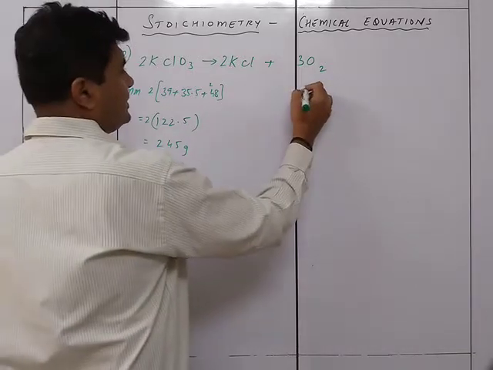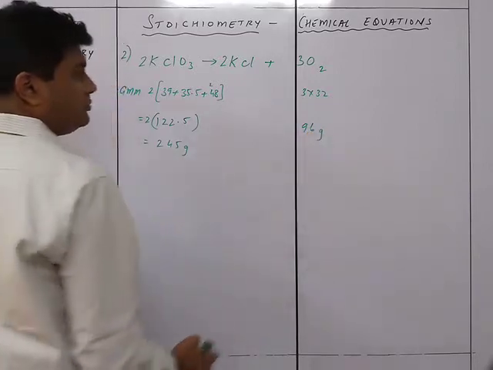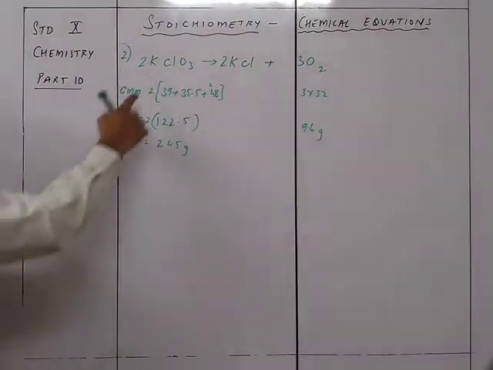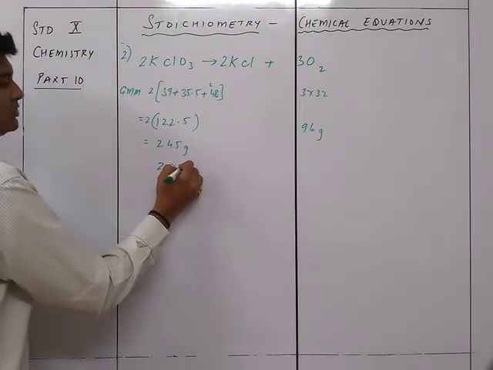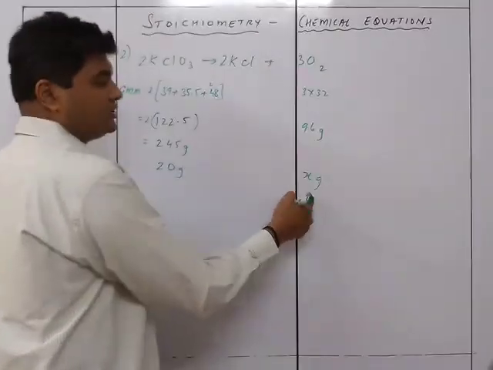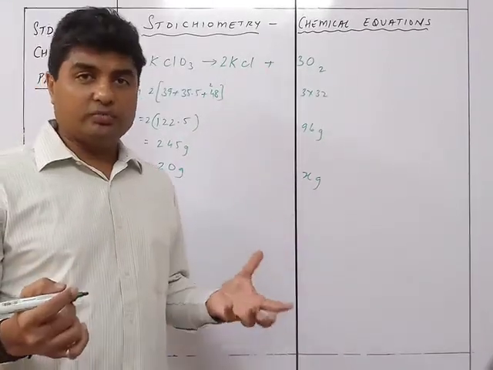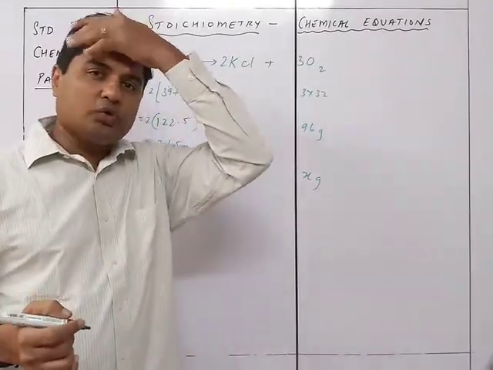Whereas this one will be 3 into 32, which is 96 grams. Now they have given that we have taken 20 grams of KClO3, and we need to find out the volume of O2 which is going to be brought about.